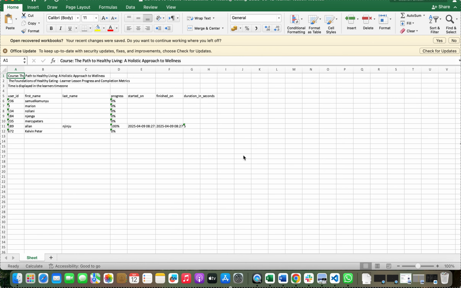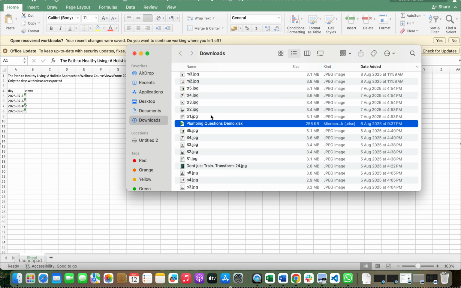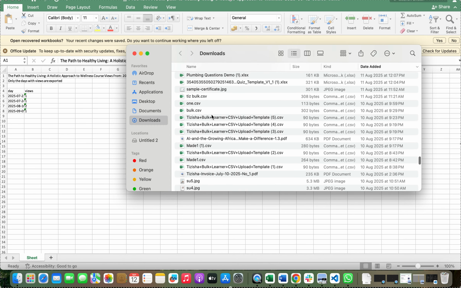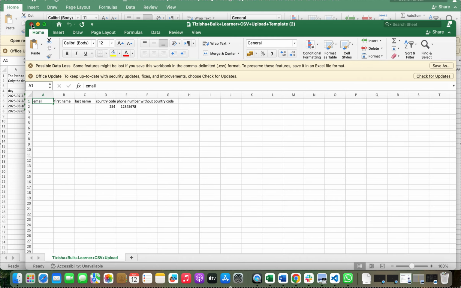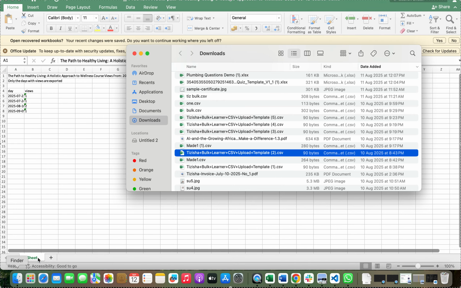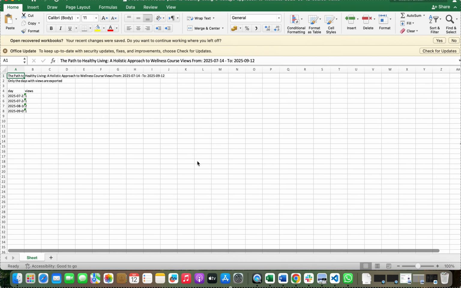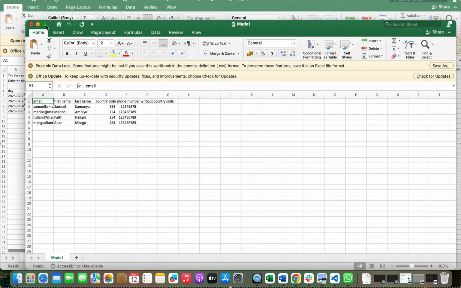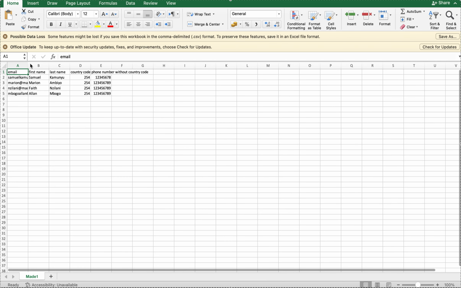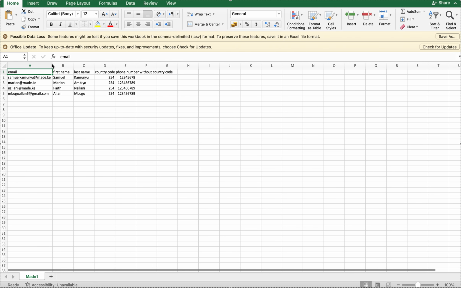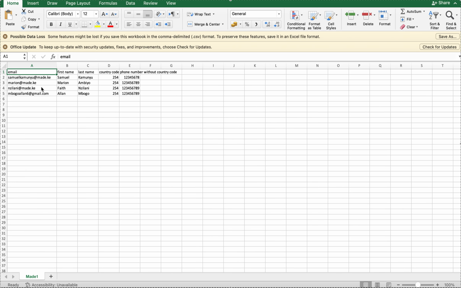I think I did have one of them updated. Let's find that. Yeah, so this is basically the format that it should look like. We have the email there. Let me just play around with this to make it neater. So we have email, first name, last name, country code, so this 254 is for Kenya, then their phone numbers here.